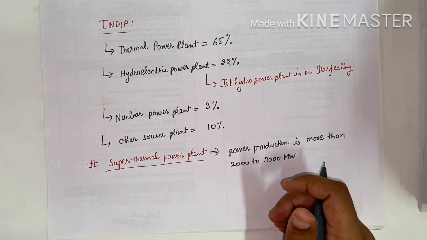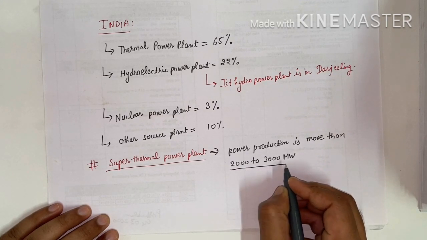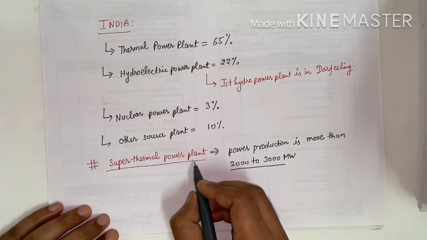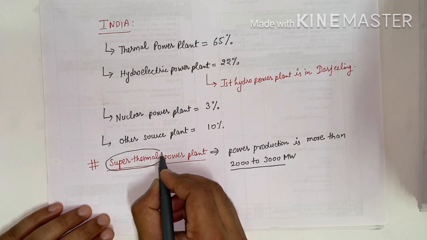If there is a power plant whose capacity lies between 2000 to 3000 megawatt, it is called a super thermal power plant.